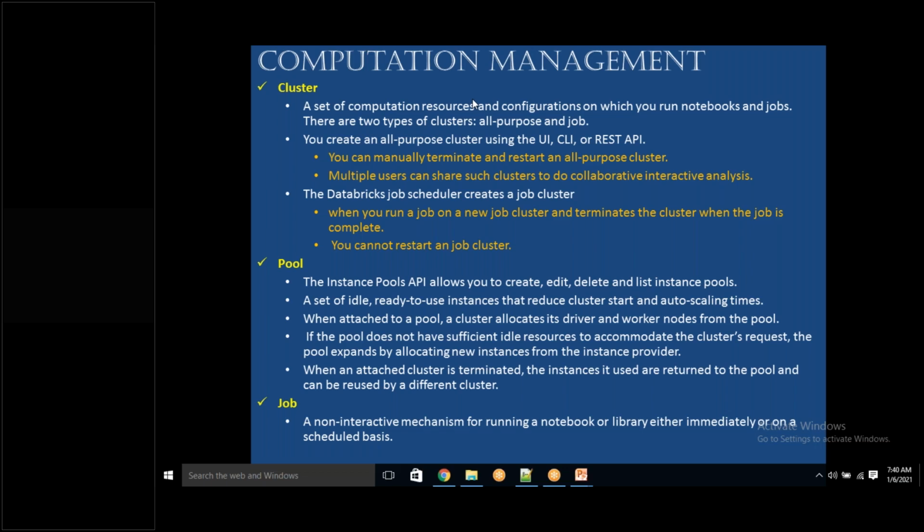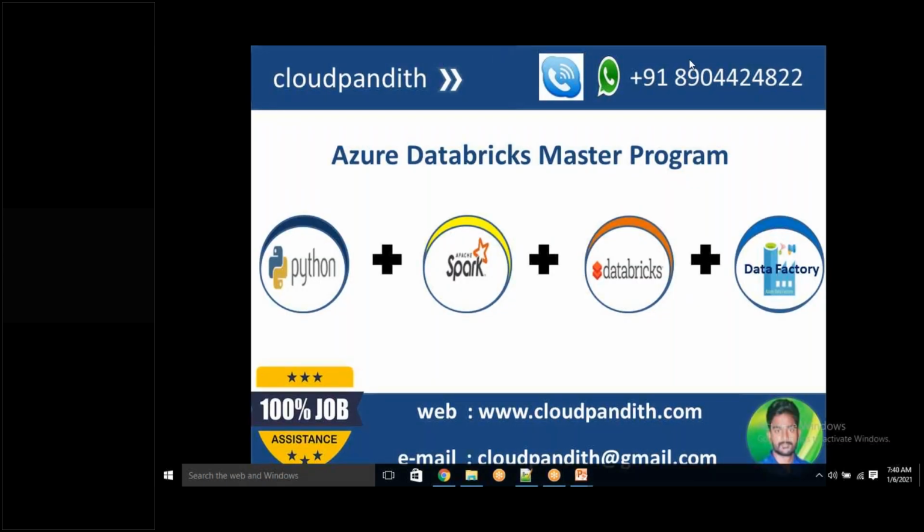One quick question: can a pool only be used for job clusters, all-purpose clusters, or both? You did not understand the concept then. A job cluster is created on the fly by the job scheduler. For an all-purpose cluster, whatever cluster we are creating will consume the computers from the pool.